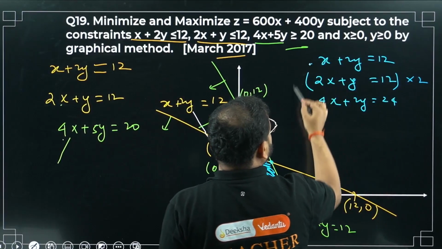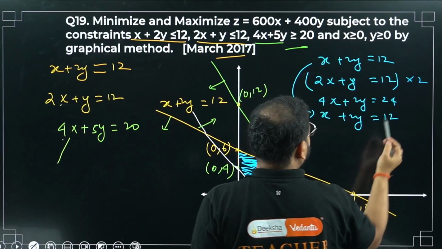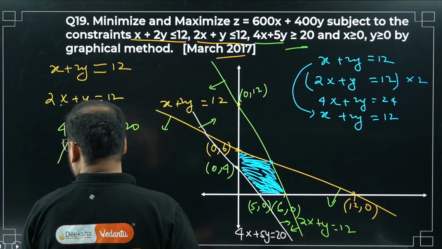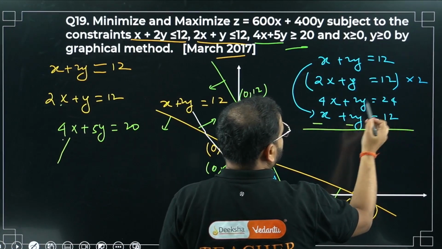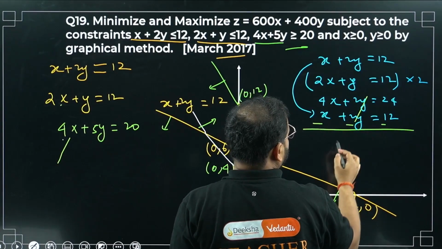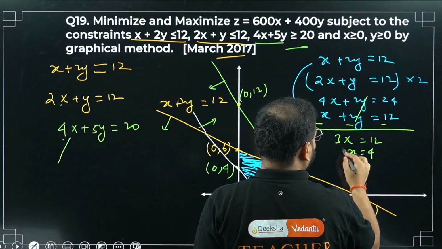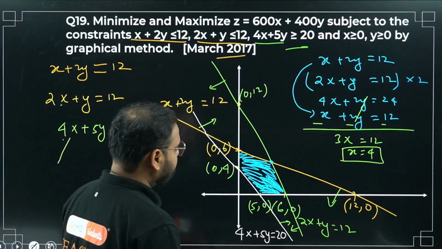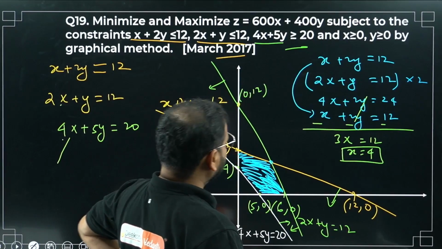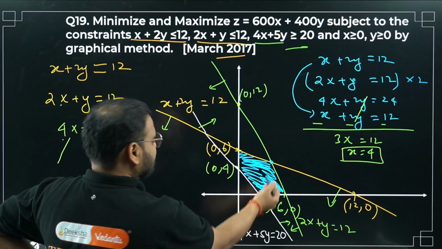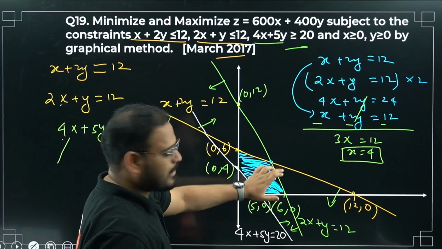Okay, and write this thing over here again. So x plus 2y equal to 12. Correct? Okay, let's do the subtraction now. Subtraction here. This is gone. I have 3x equals 12 left. So x is simply 4. Okay, x is simply 4, means this point will come towards this. It'll be over here. Doesn't look like it, but it will come over here.